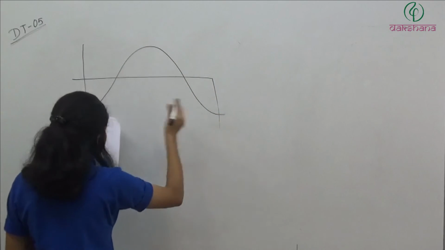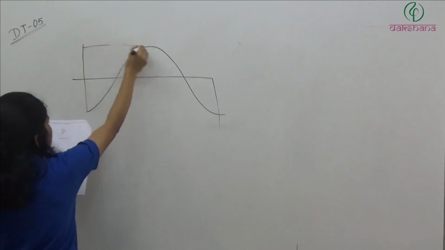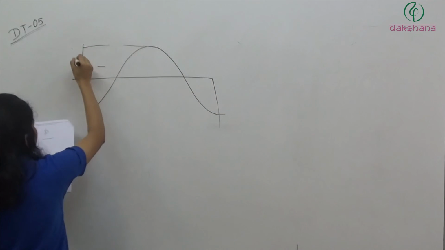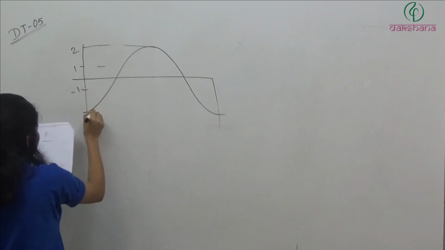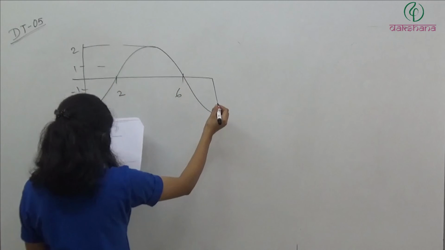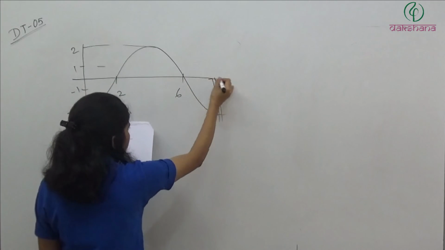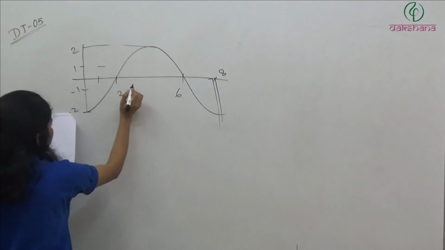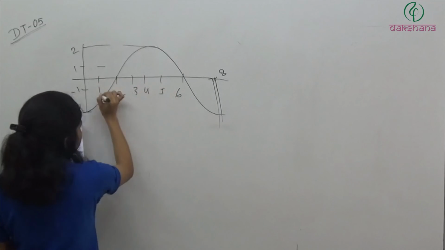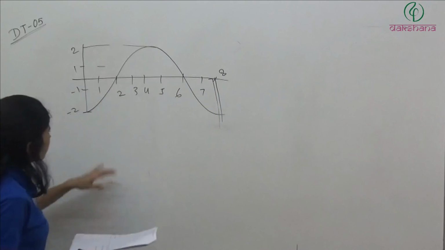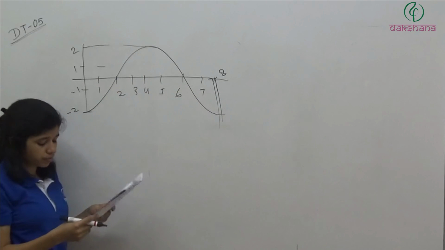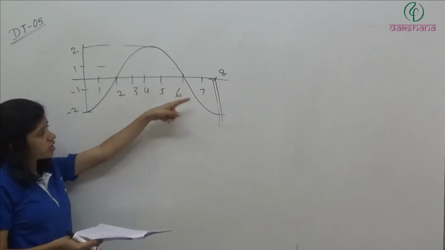So it is something like this. 1, 2, minus 1, minus 2. This is 2, 6 and 8. Right? 1, 2, 3, 4, 5, 7, 8. 1, 2, 3, 4, 5, 6, 7, 8. So these are circular parts of a circle. These are all circular arcs.